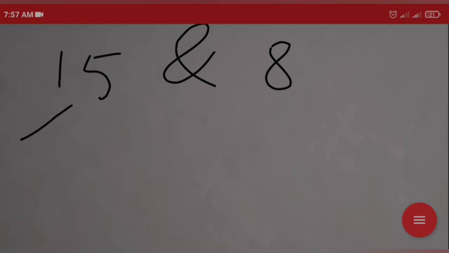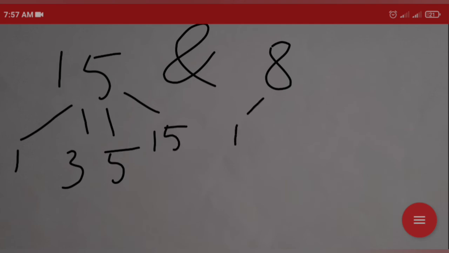Suppose the factors of 15 and 8. 15 you can divide by 1, 3, 5, and 15. And 8 you can divide by 1, 2, 4, and also 8.